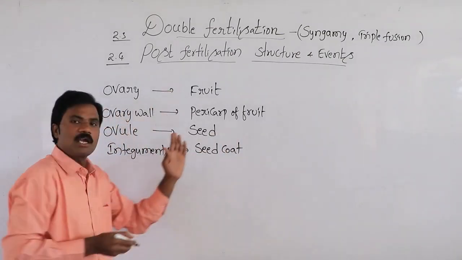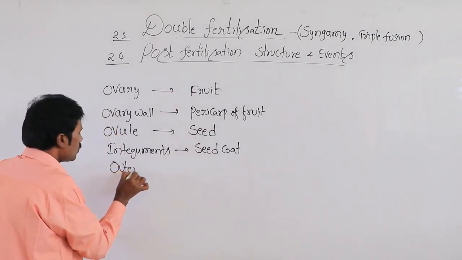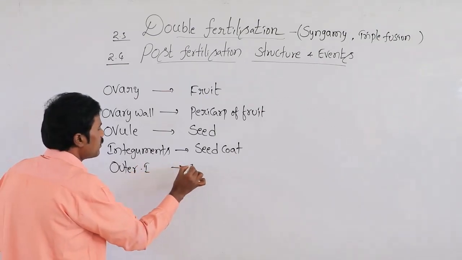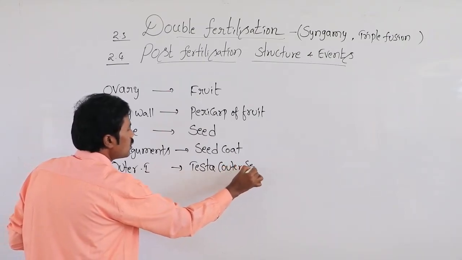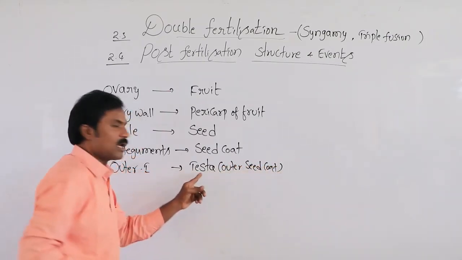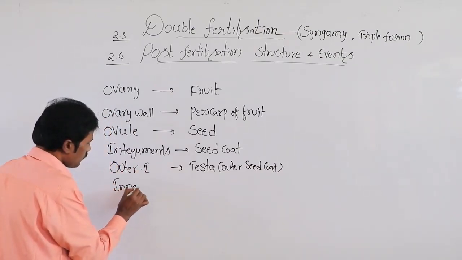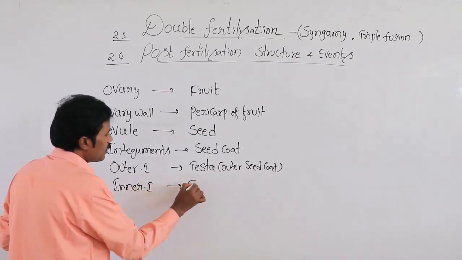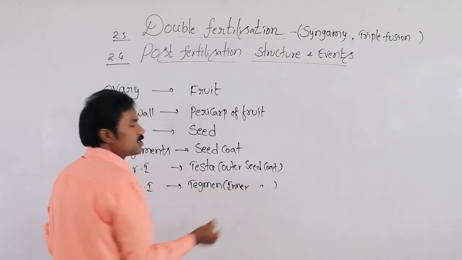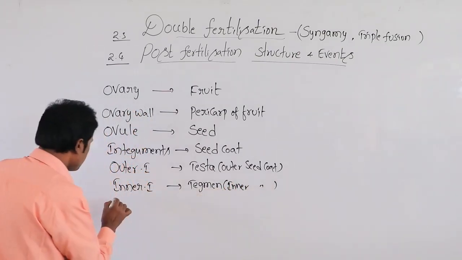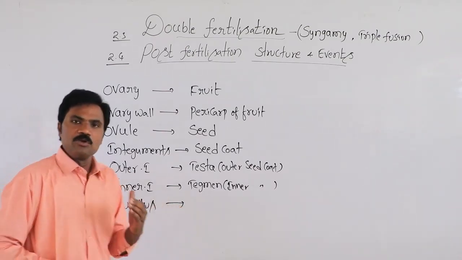The outer integument forms the outer seed coat, commonly called the testa. The inner integument forms the tegmen, that is the inner seed coat. Later, the nucellus normally degenerates.